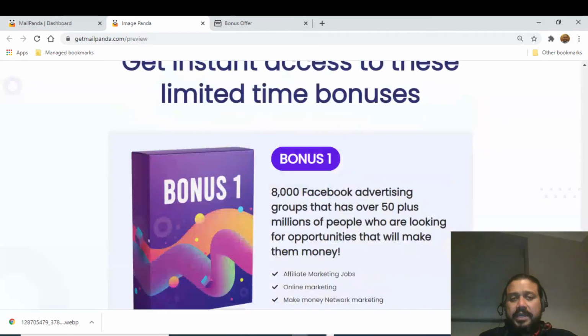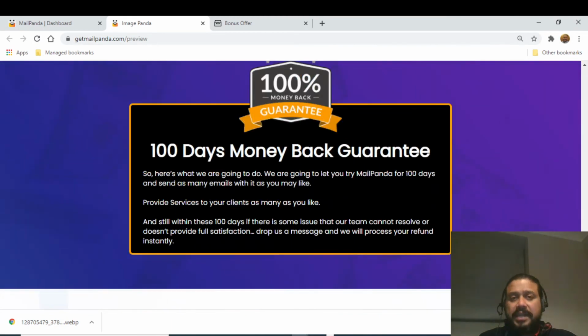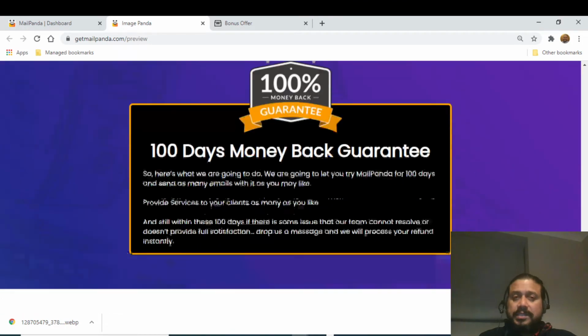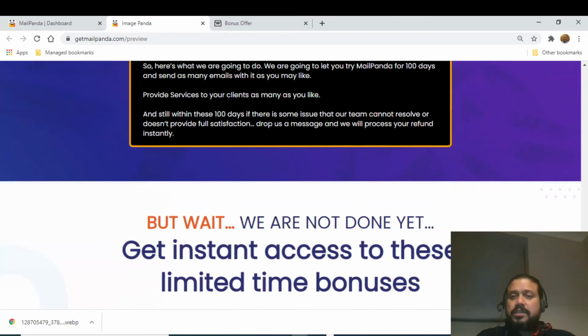But again, there is a 100-day money back guarantee on this. 100 days money back guarantee. So it's still worth trying this. If you still have a doubt, you can go and actually do it.